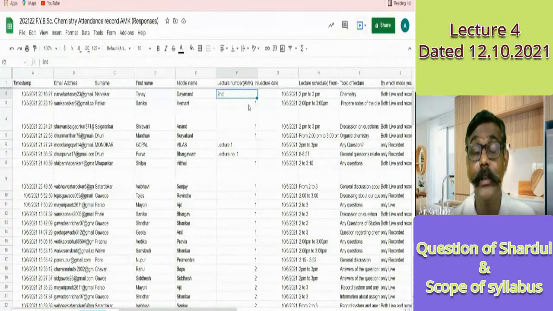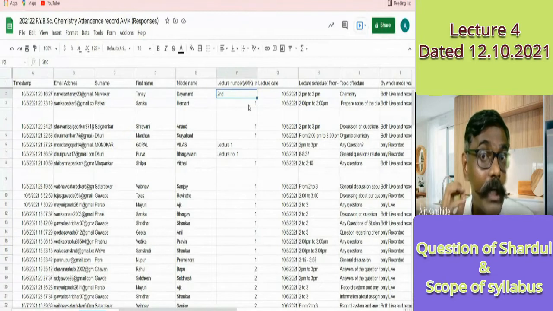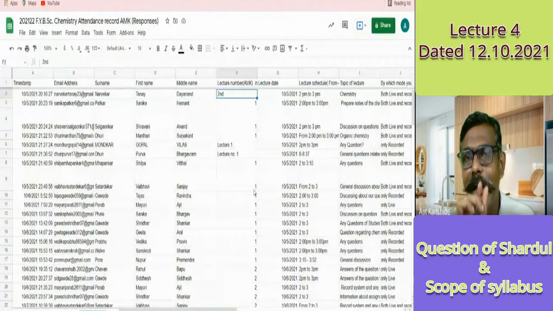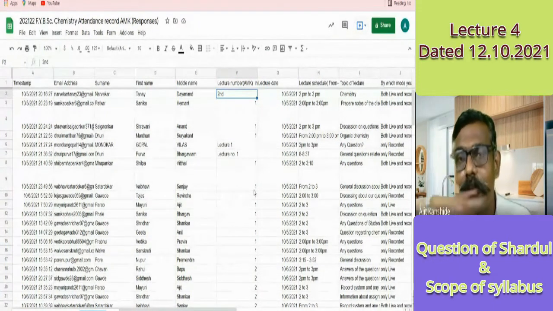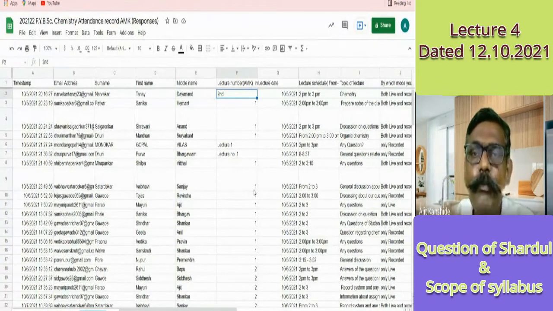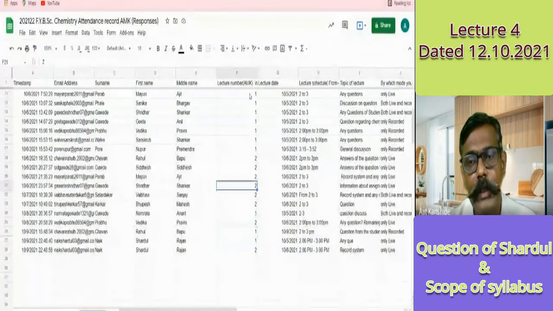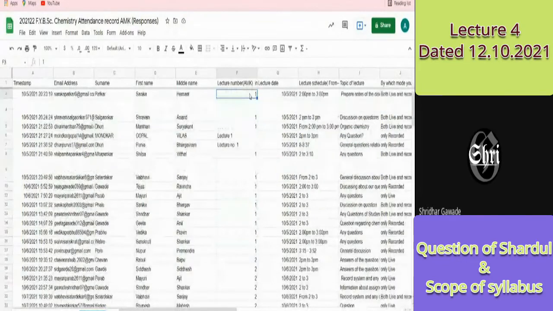Why? I am saying that in future, if I want to know who were present for my lecture number 14, then I can use sorting. Only 14 with which. So if only the number remains, then no need for 14th or lecture 14. Only the number you have to enter there. That correction I want from all of you about the lecture number. Only number you have to place. Don't add additional things. Is it clear what I expect? Yes, sir. Okay.